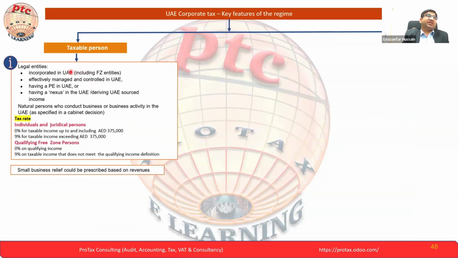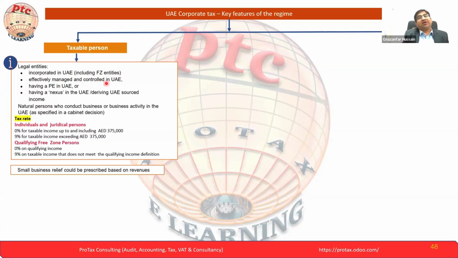Taxable person: we have seen the legal entity. We already saw incorporation in the UAE, including free zone. Next, this is maybe a new topic for you: effectively managed and controlled in the UAE. That is normally what we call the point.